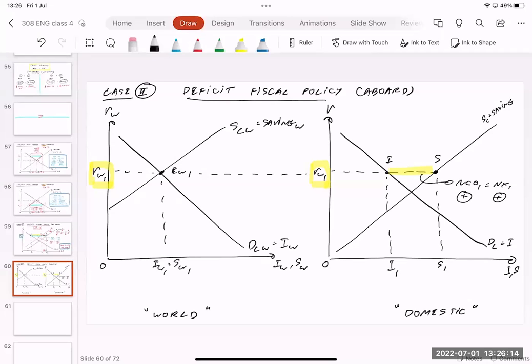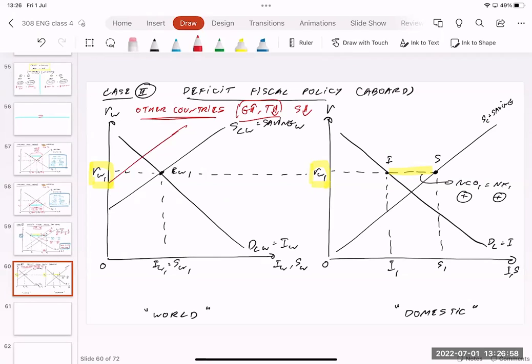So this is the case of the other country. Let me write it down here: other country using deficit fiscal policy. Deficit fiscal policy means that those countries are going to spend more and tax less. If they do that, the saving in their country is going to be lower. When many countries do it the same way, it means that saving for the whole world is going to be reduced.